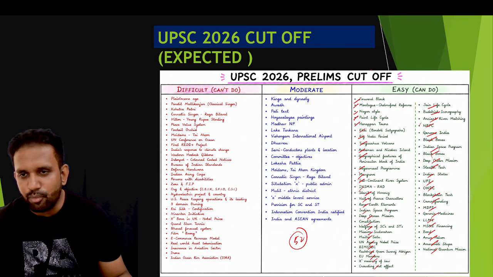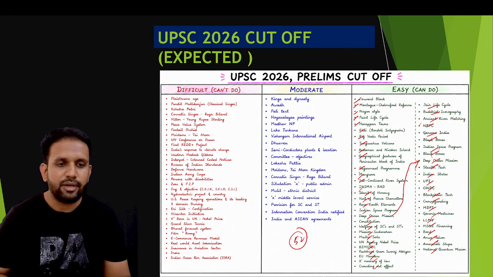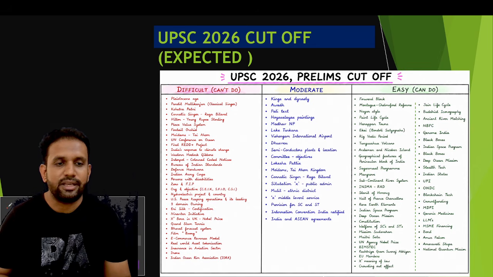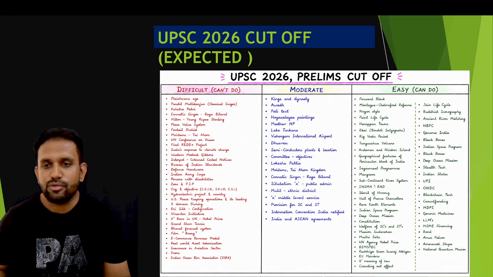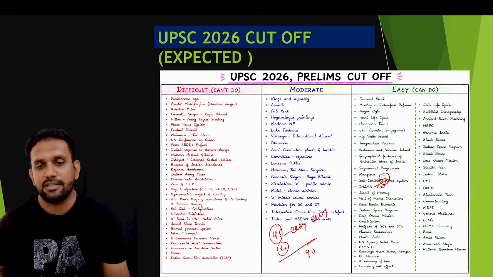So Deep Ocean Mission is also there, appearing here also. Considering that, here you are having 45. I am taking an average of what you can easily do. In that also, if I remove many of them, almost 7, then 45 questions are very easy to do. 45 into 2 is what? 90 marks.